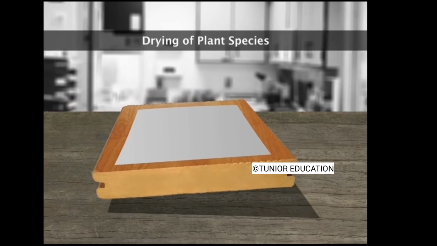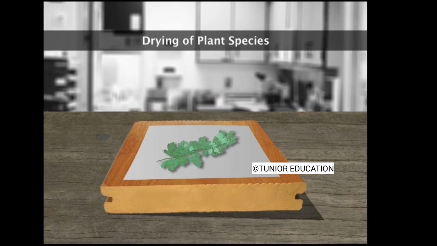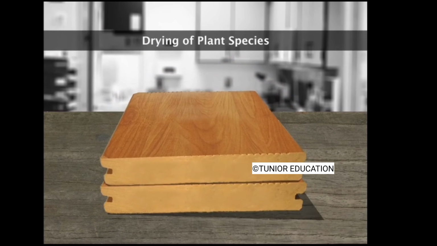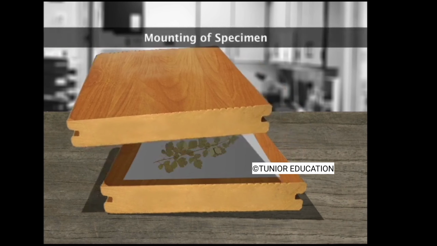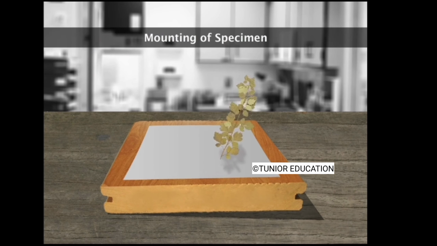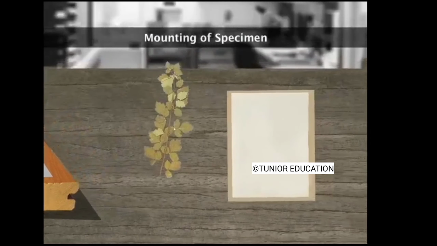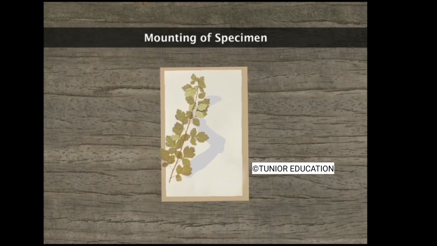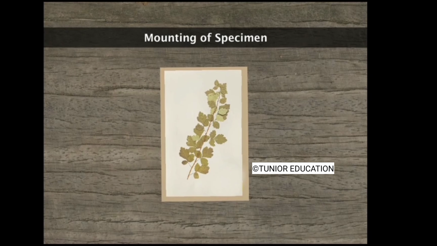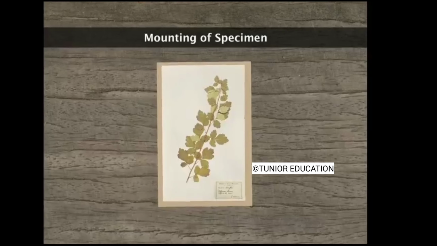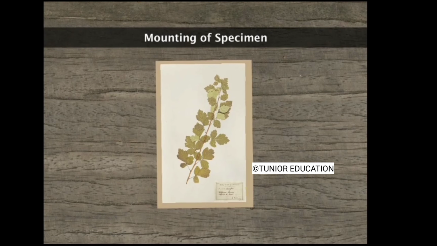The next step is the drying of plant species. A commonly used method for drying is pressing of plant species between wooden planks. After a week or so, the plant is removed and pasted onto a white sheet with the help of quick drying adhesives. A label having information about the common name, scientific name, date, and place of collection of the plant sample, and the collector's name is pasted on the lower right-hand corner of the sheet.